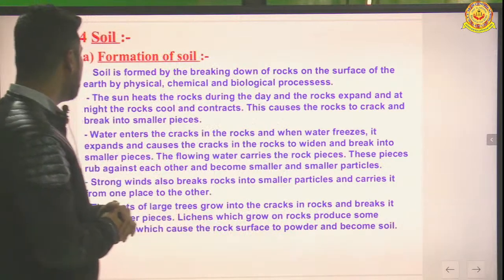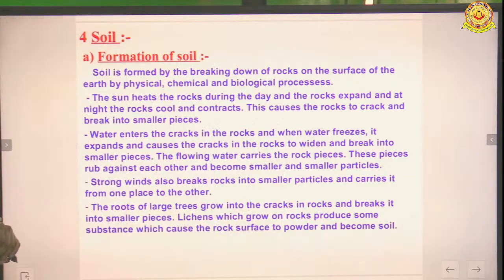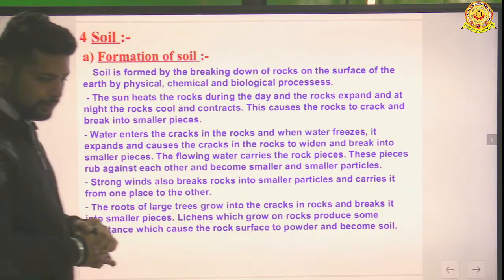Next point, water enters the cracks in the rocks, and when water freezes, it expands and causes the cracks in the rocks to widen and break into smaller pieces. The flowing water carries the rock pieces. These pieces rub against each other and become smaller and smaller particles.